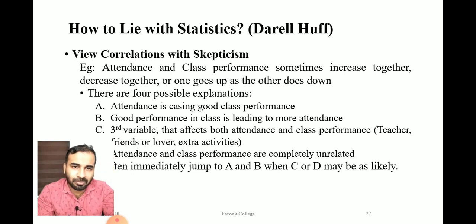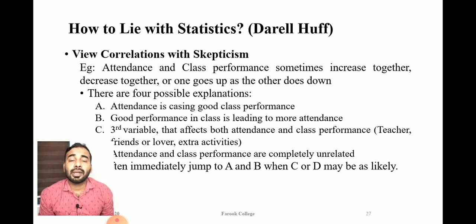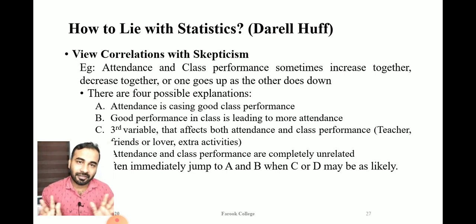Whenever you don't have proper attendance in your class, your class performance is likely to fall. And sometimes, even if you have good attendance, you may not do well in the class. And some people do well in the class, but they don't have attendance. So this type of people are there in each and every class.